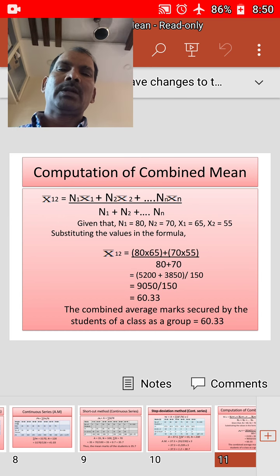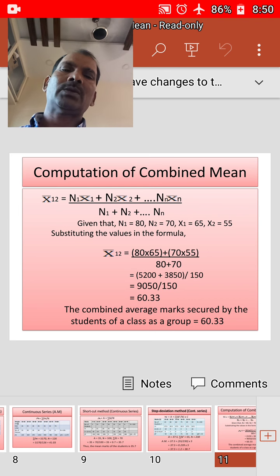Here we have n1 equal to 80, n2 equal to 70, x1 bar equal to 65, x2 bar equal to 55. Substituting the values in the formula, x bar 12 is equal to 80 into 65 plus 70 into 55, divided by 80 plus 70. 80 into 65 you will get 5200, plus 70 into 55 is 3850, divided by 150. 80 plus 70 is equal to 150.